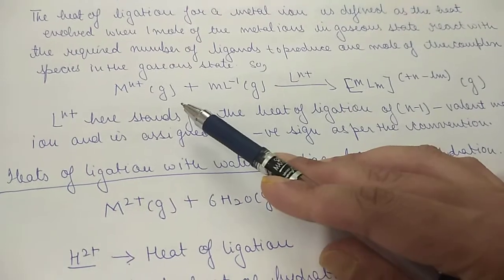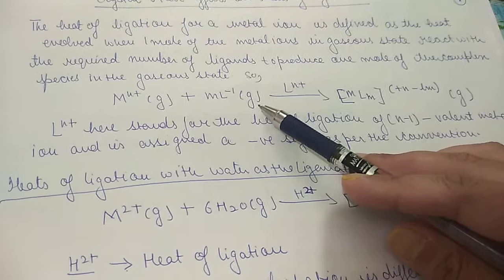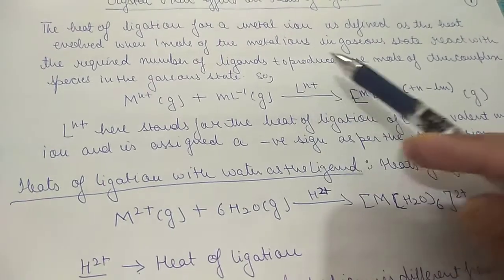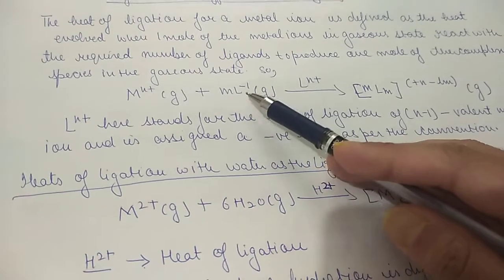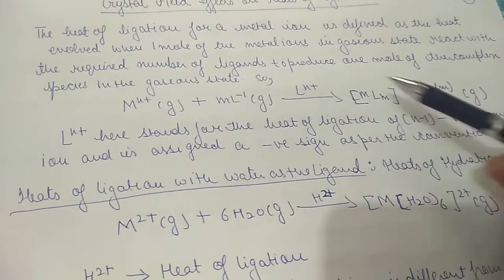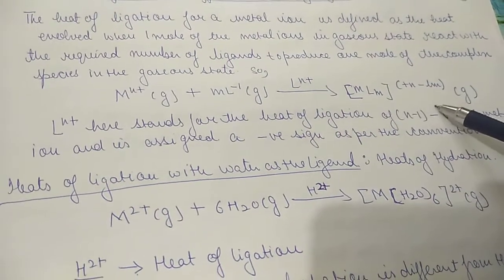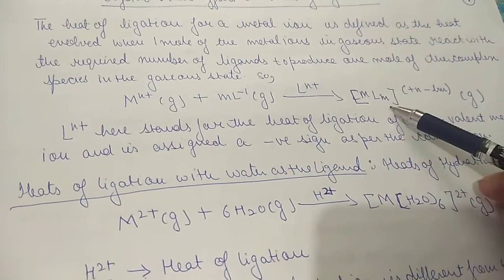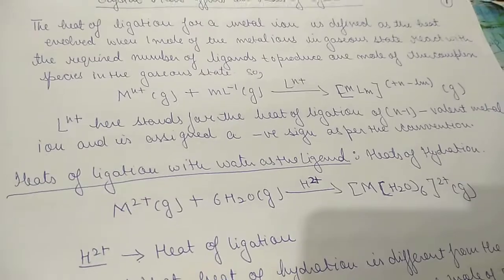Like this is a metal ion in gaseous state, and it will react with the required number of ligands. M is the metal ion, n is the number of ligands, L is the ligand, in gaseous state, and they will combine with each other to form the complex in the gaseous state. And the heat which is evolved in this process is called the heat of ligation.